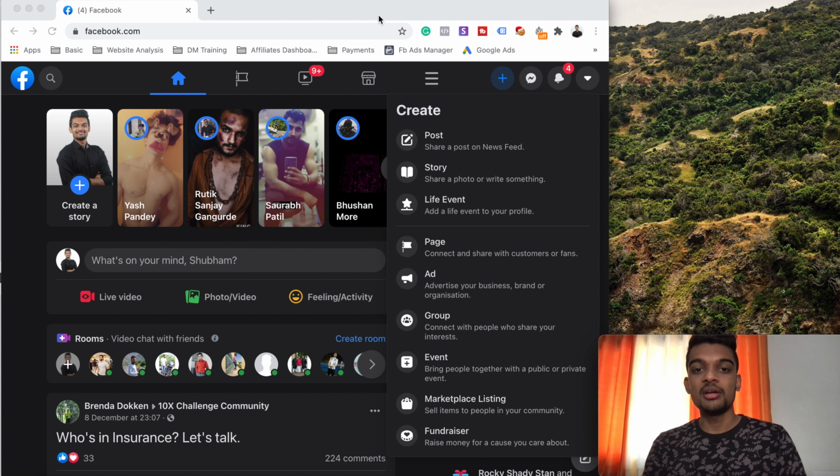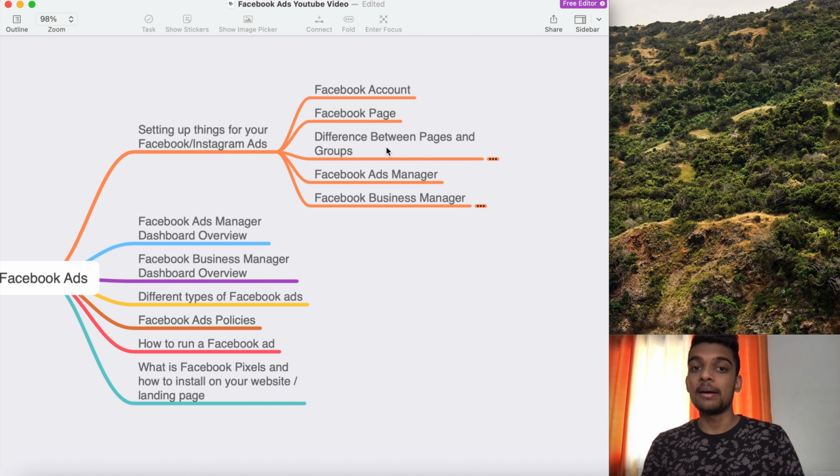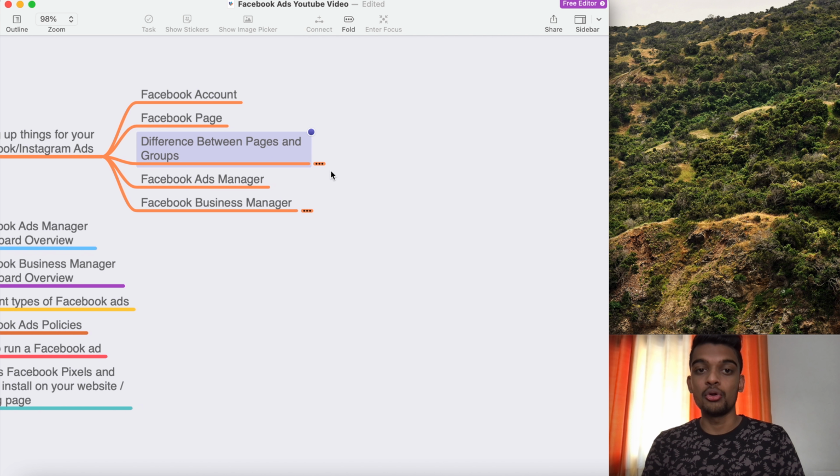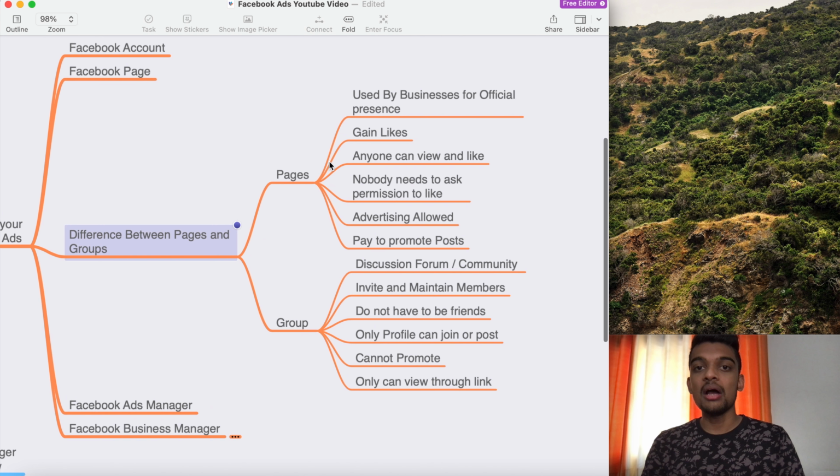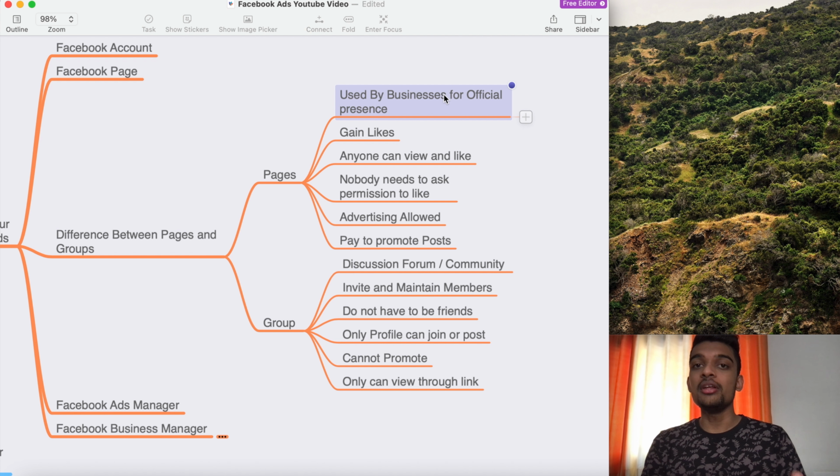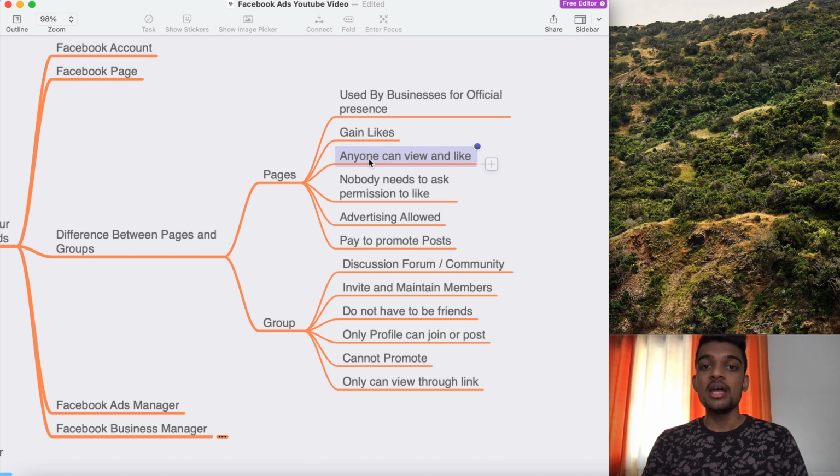Now let's jump into what is the difference between a Facebook page and a Facebook group. Now a Facebook page is generally used by businesses or a person who has a personal brand. You can gain likes to a particular page. Anyone can view and like your page.